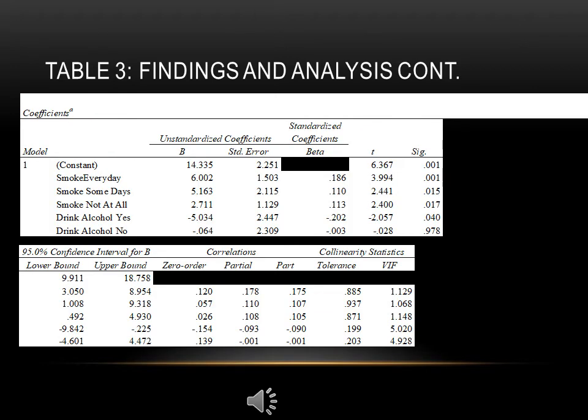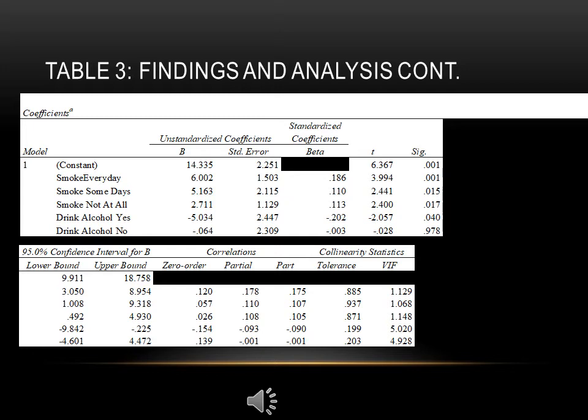Findings and analysis continued. What stood out in this statistical analysis was that drink alcohol, yes, was found to be the strongest predictor of poor physical and mental health with a SR score of 0.90. Drink alcohol, yes, was found to be statistically significant but negatively correlated with poor physical and mental health. The regression coefficient B for drink alcohol, yes, equaled negative